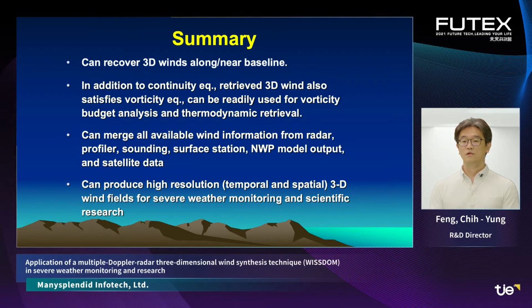Third, it can merge all available wind information from radar, profiler, sounding, surface station, NWP model output, and satellite data. Finally, it can produce high-resolution temporal and spatial three-dimensional wind fields for severe weather monitoring and scientific research.